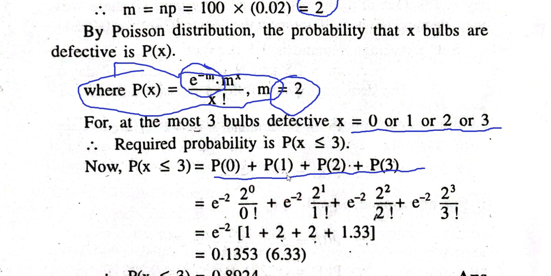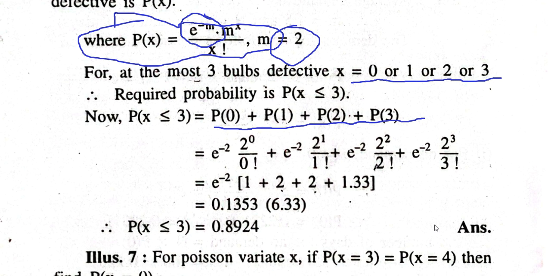Then P1, x equal to 1, so e raised to minus 2, 2 raised to 1 divided by 1 factorial. Then if I put x equal to 2, I will get e raised to minus 2, 2 raised to 2 divided by 2 factorial. And then e raised to minus 2, 2 raised to 3 divided by 3 factorial.